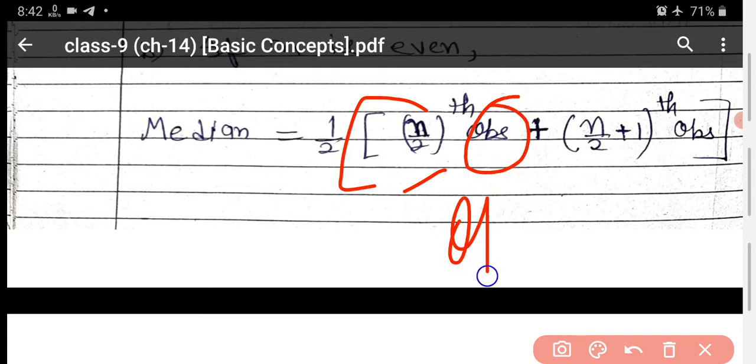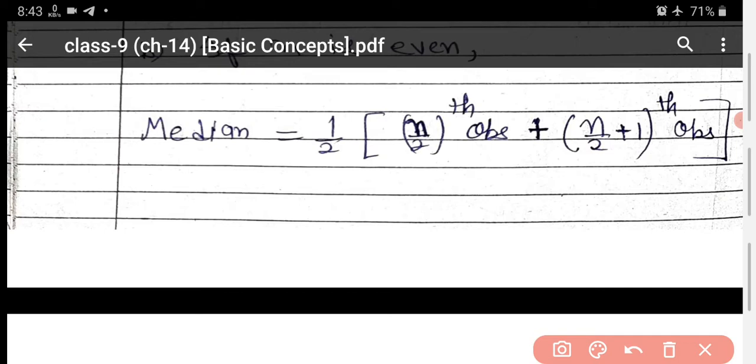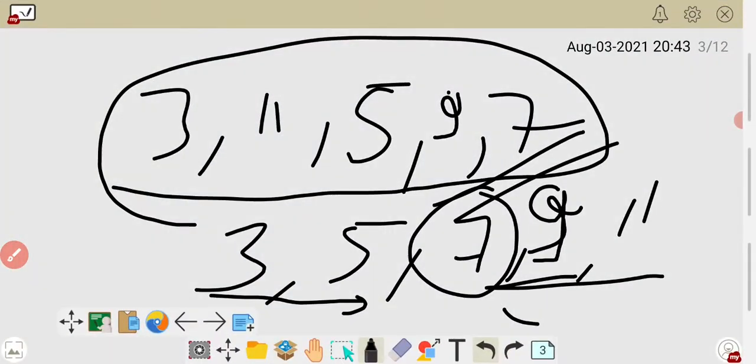I'm writing here OBS, or you can write just OB. So if n is even, then what is the formula? Median is equal to 1 upon 2, in brackets, n upon 2th observation plus n upon 2 plus 1 observation. Now I am going to explain this formula here.